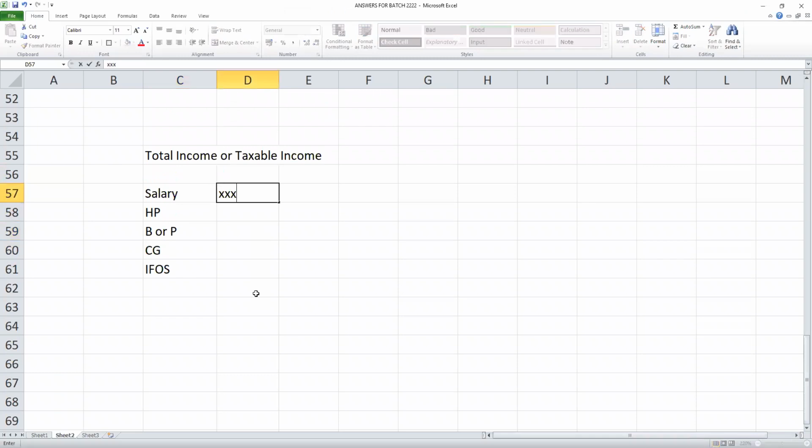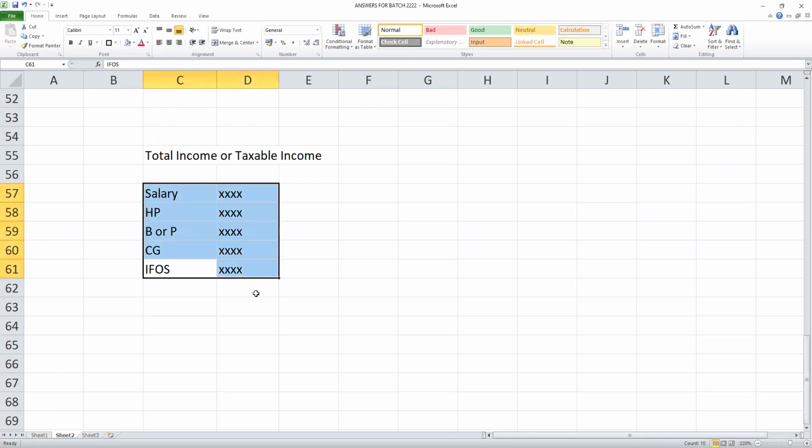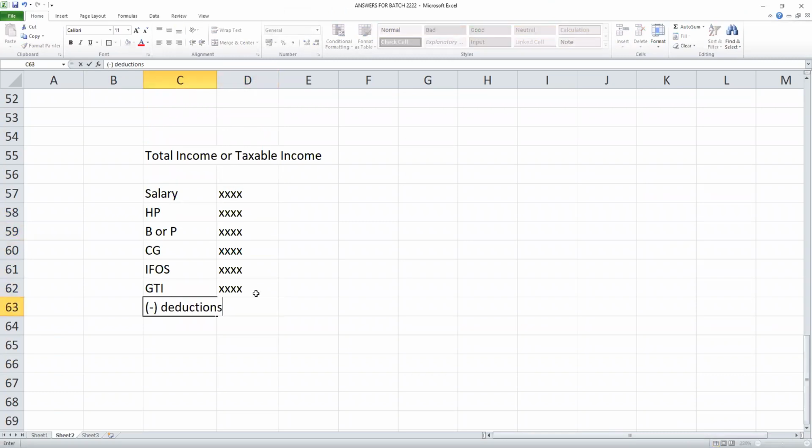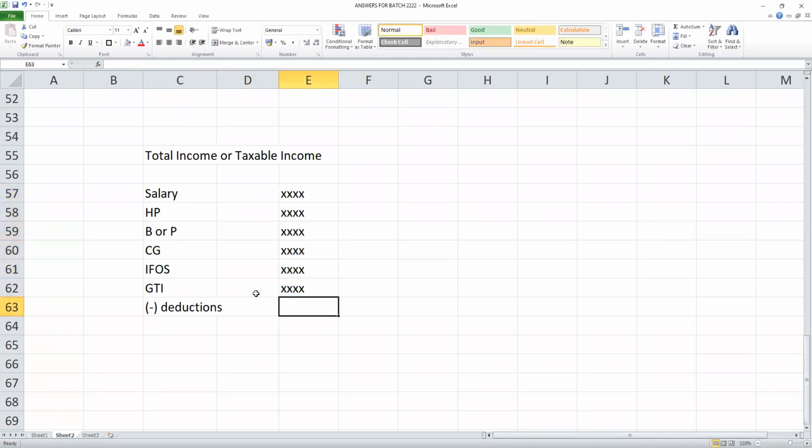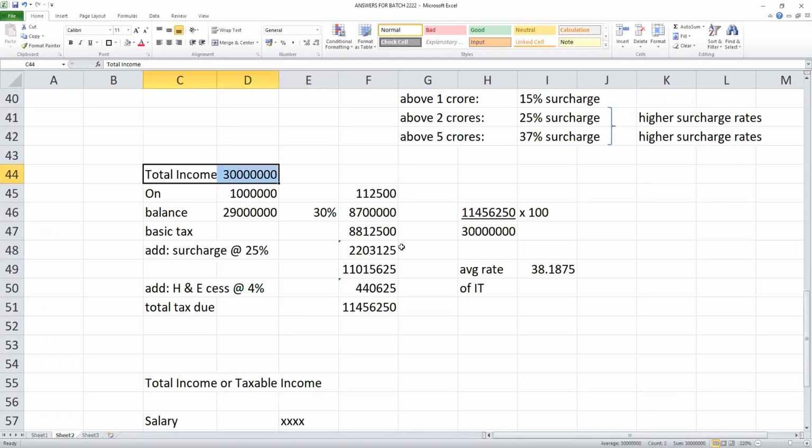See, not necessary that you have to have income from all. A salaried person may not have business income. A business person may not have salary income. So, if you add all these, whatever applicable, that is called gross total income, students. From gross total income, there are certain deductions. I'll explain all this later. And after the deductions, we call that total income. So this is the income on which tax is computed. That is what given here. Okay, don't worry about that.